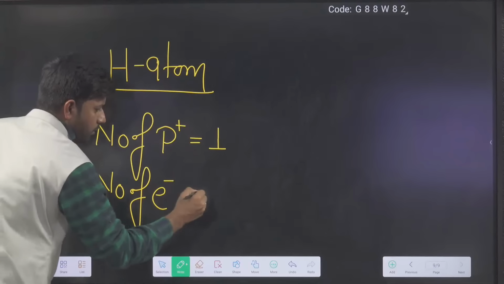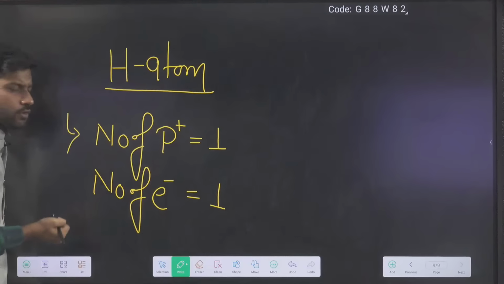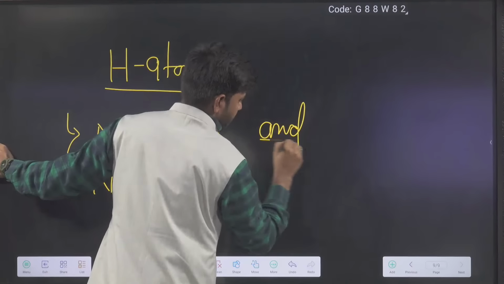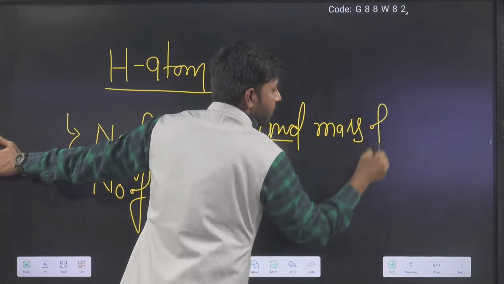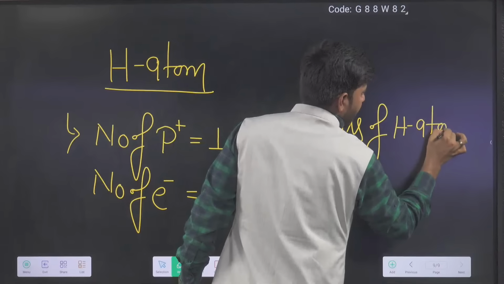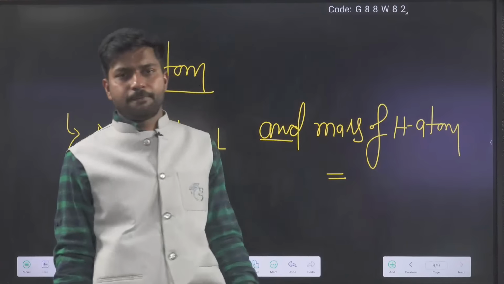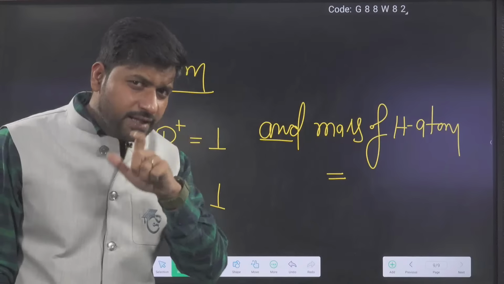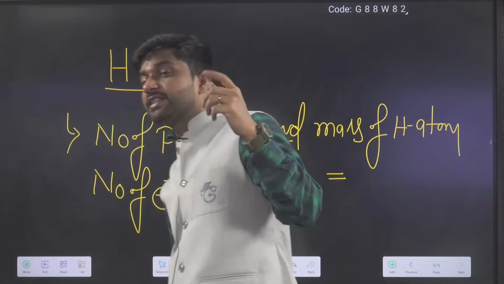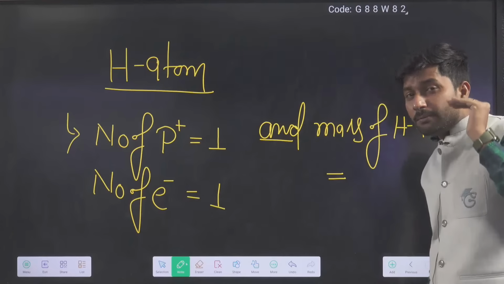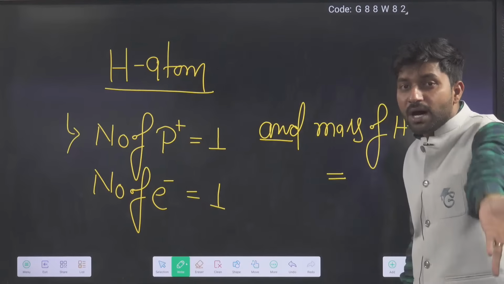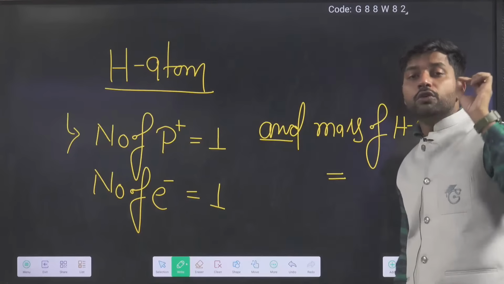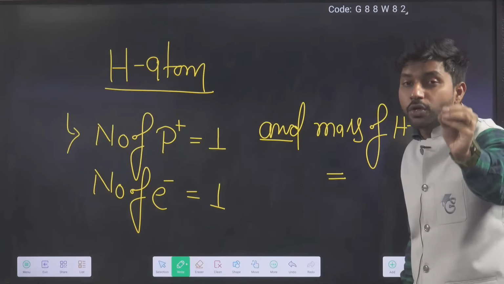Number of electrons, obviously 1, because protons and electrons must be equal so that your atom can be neutral. And the mass of the hydrogen atom will be how much? Because we are considering the electron mass negligible, the mass of the hydrogen atom must be equal to the total mass of the protons present.